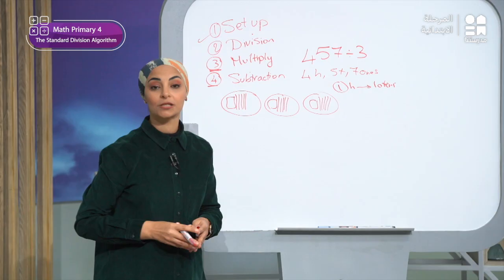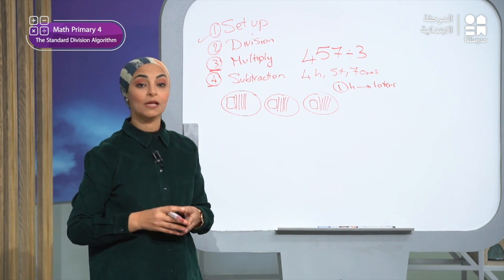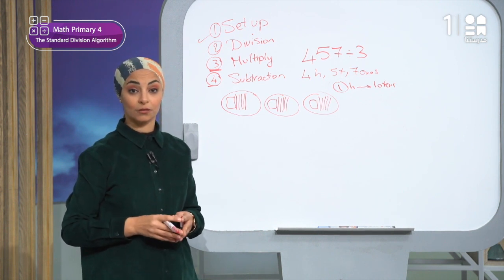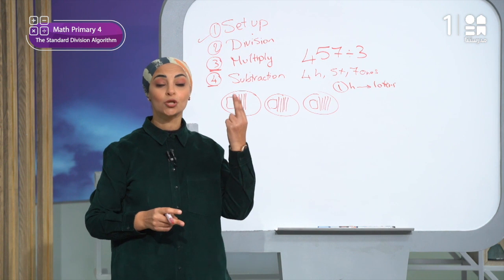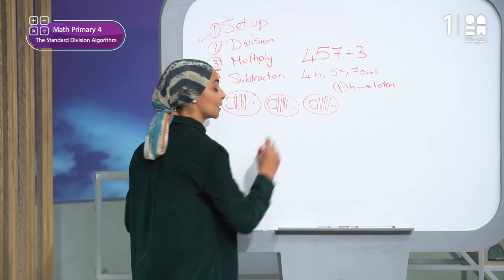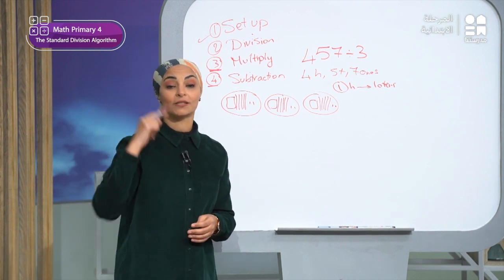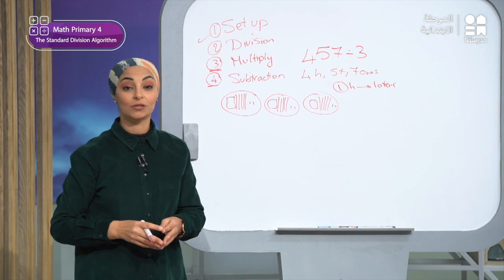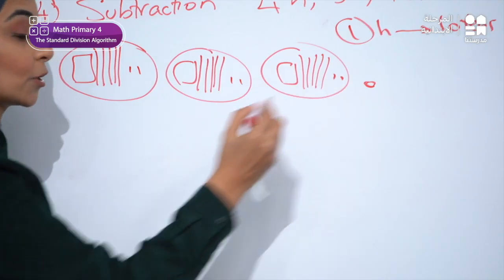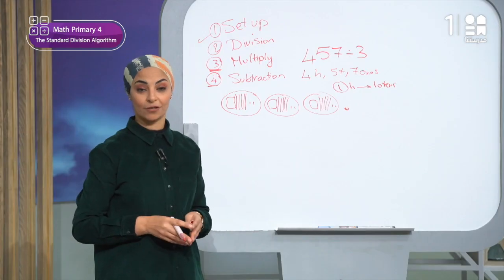And then, what should I do? Yes, I will distribute the 7 ones among the 3 circles, right? So we will draw 2 ones in each circle. So here 2 ones, and here 2 ones, and here also 2 ones. There will be 1 unit left. We will leave it outside the circles. Here, 1 unit left to be what? This will be the remainder of the division.